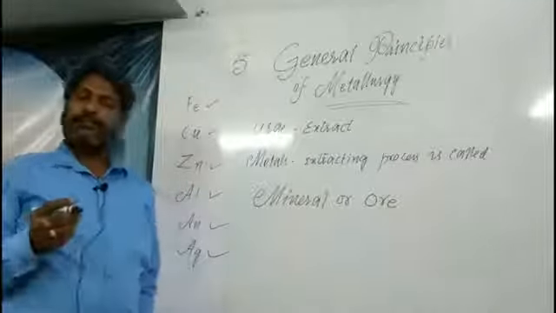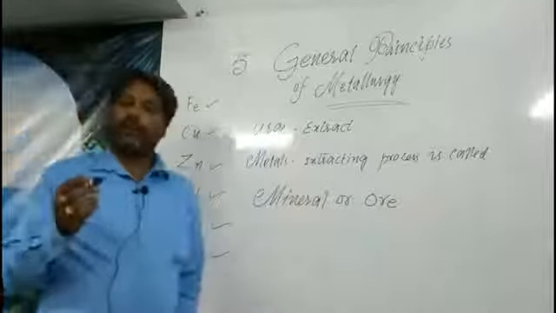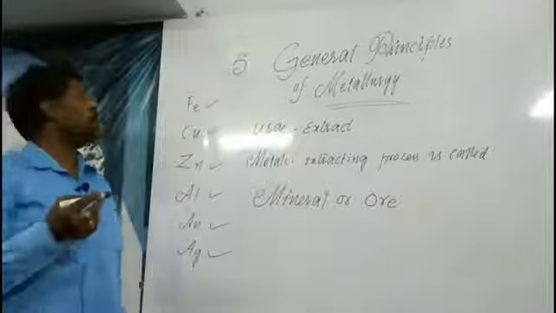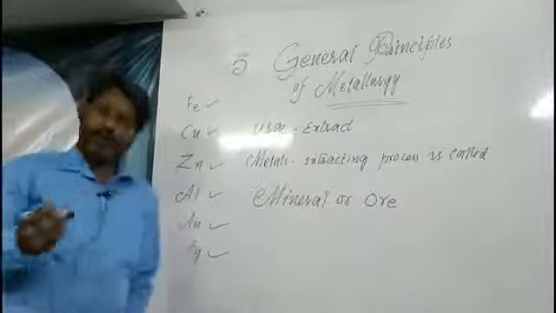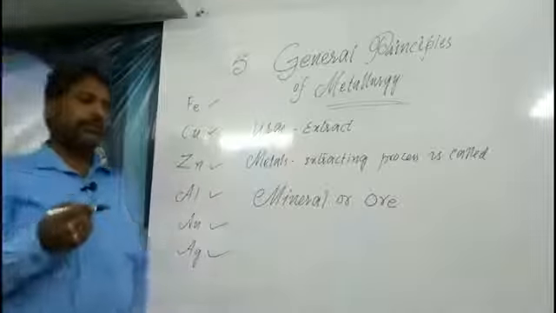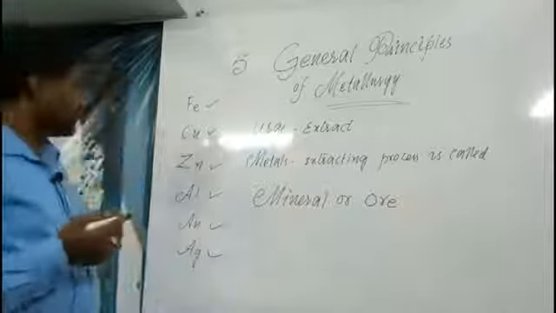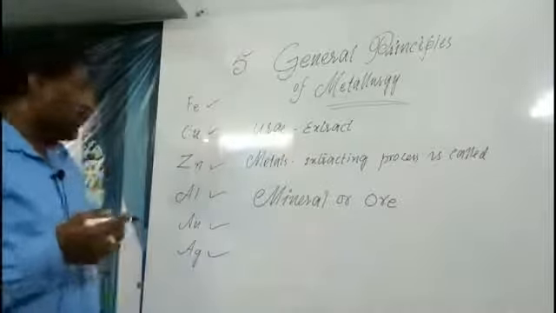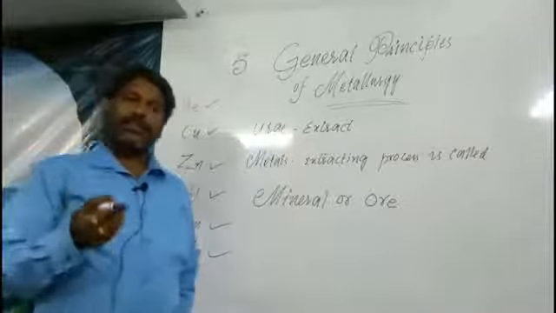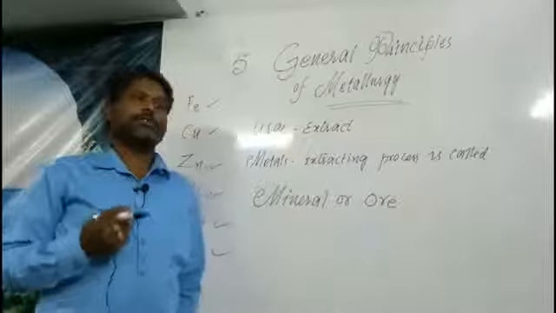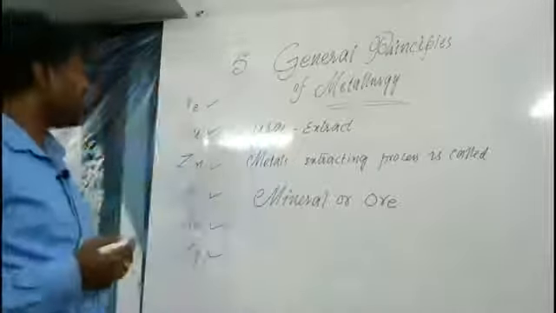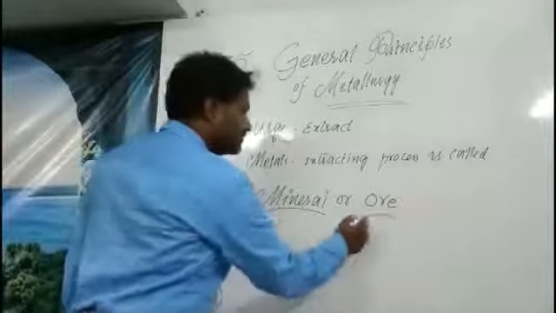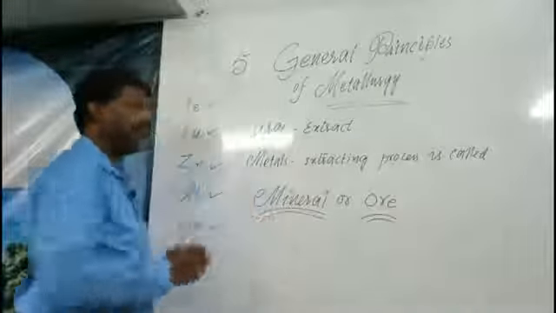What is a mineral? We know mineral water. The human body needs many minerals, such as calcium, magnesium, and copper to some extent, and aluminium. Biologically we need some minerals to sustain our health.